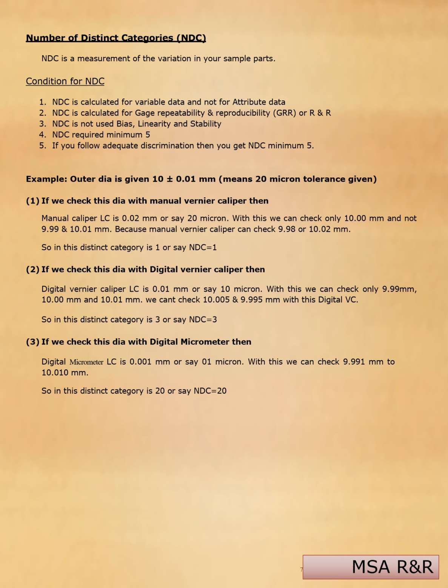If we check this diameter with a digital micrometer, then the least count is 0.001 mm, or say 1 micron. With this we can check 9.991 mm to 10.010 mm. So the distinct category is 20, or say NDC 20.